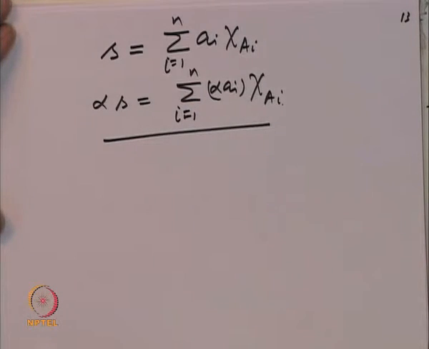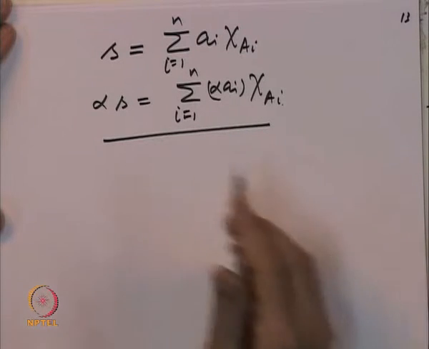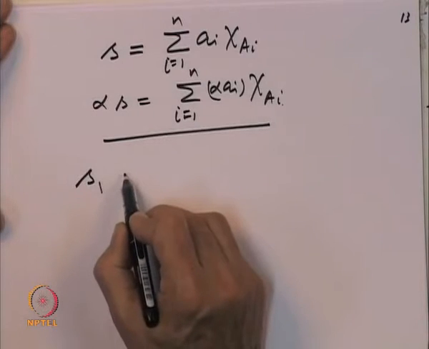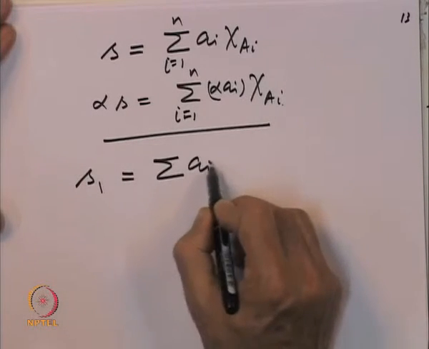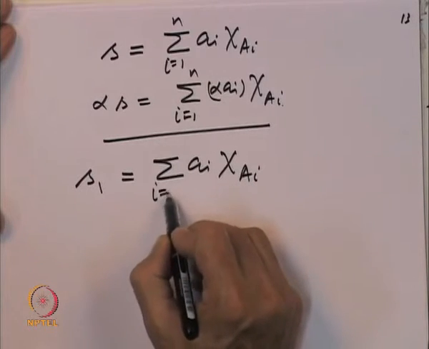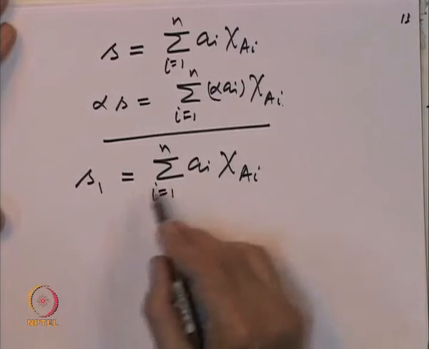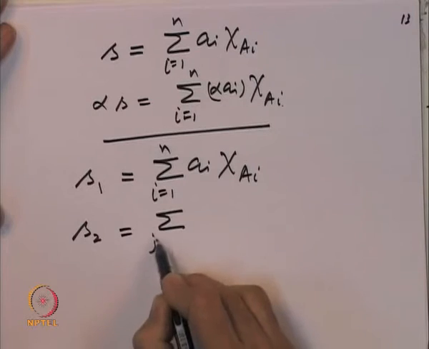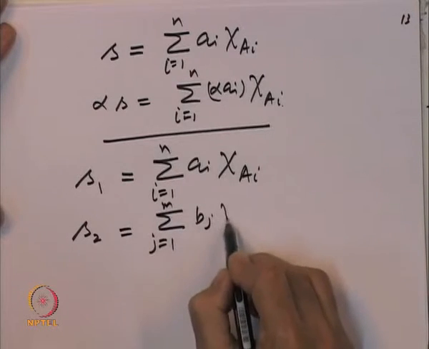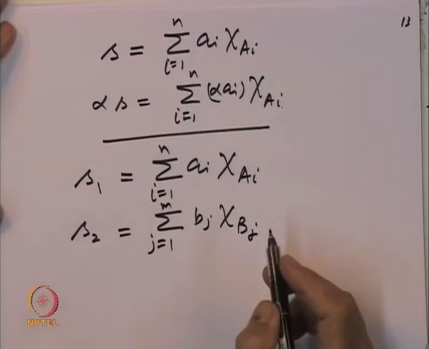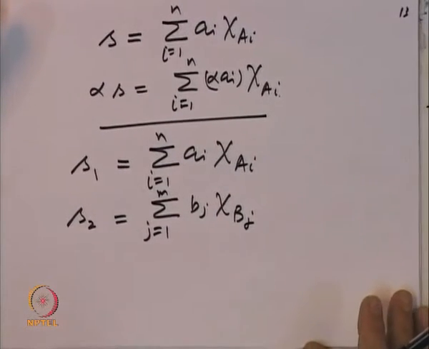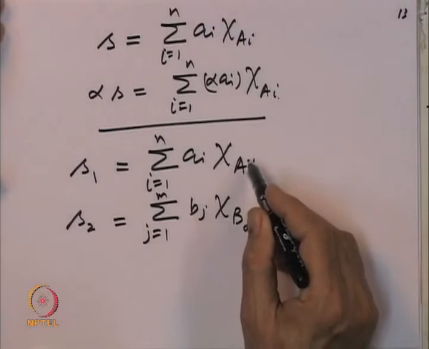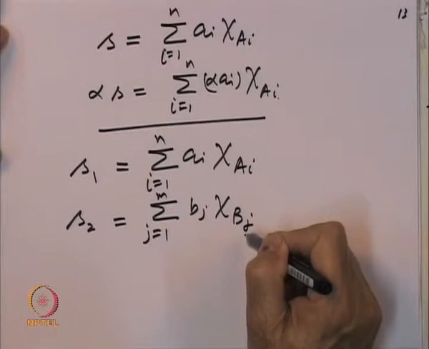The next property we want to check is that if S1 and S2 are two simple measurable functions, then S1 plus S2 is also a simple measurable function. So, let us say S1 has the representation sigma a_i chi of A_i, i equal to 1 to n, and S2 has the representation sum over j equal to 1 to m of b_j chi of B_j. Now, whenever one is dealing with more than one simple function, the idea is to try to bring the sets involved in the representation to be the same.